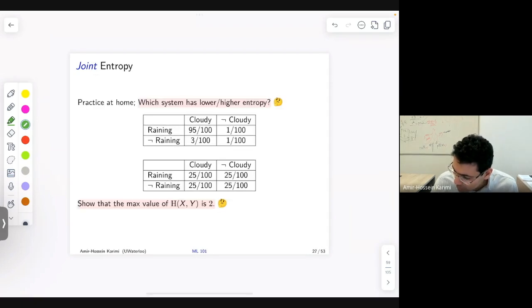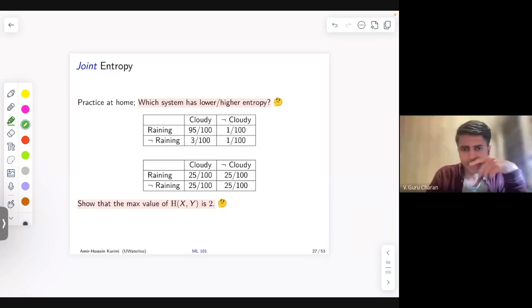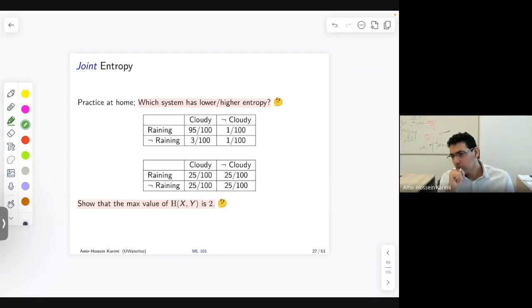To test your intuition, which one of these two systems, two different cities, do you think has lower or higher entropy? And why? Guru. The second system has almost equal probability outcomes, therefore the entropy is higher. Right, and what is, Guru, the maximum entropy of a system with n variables?